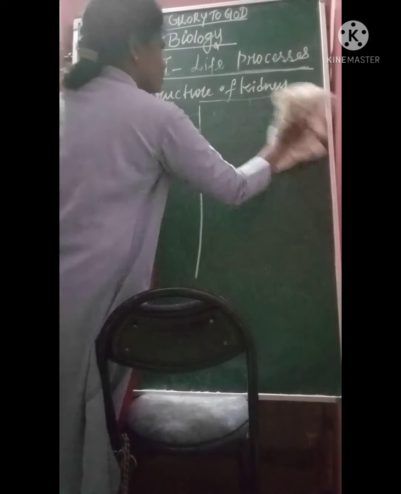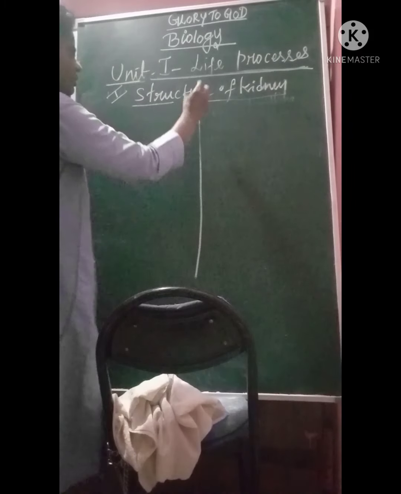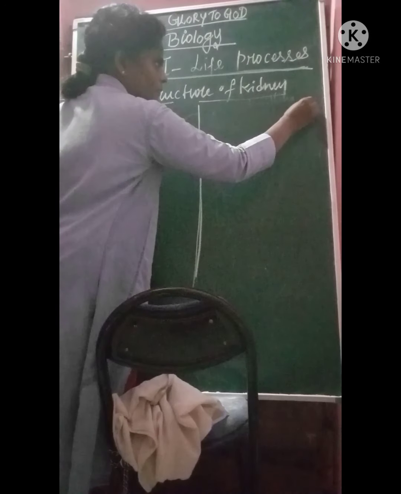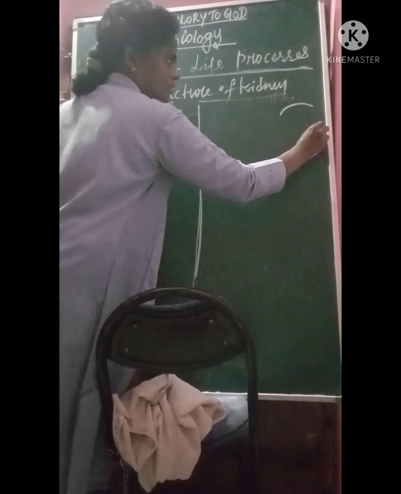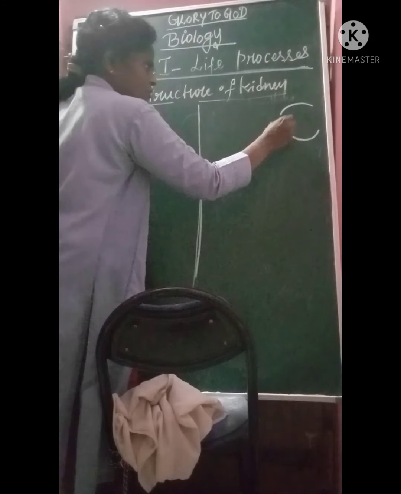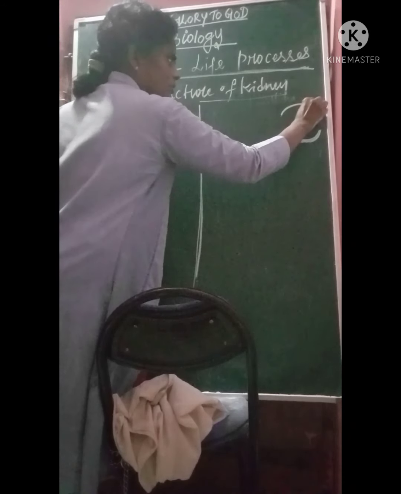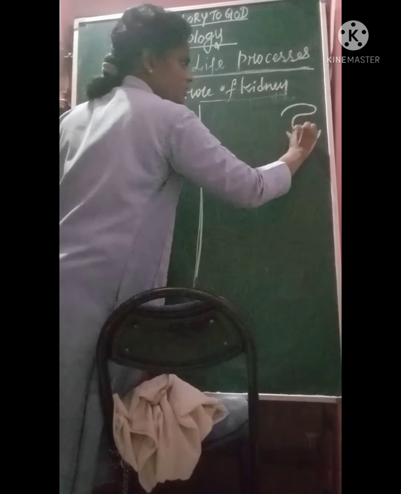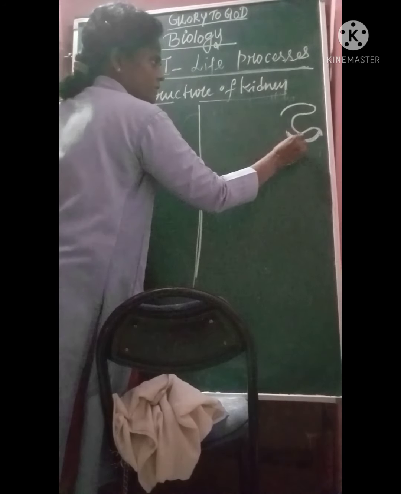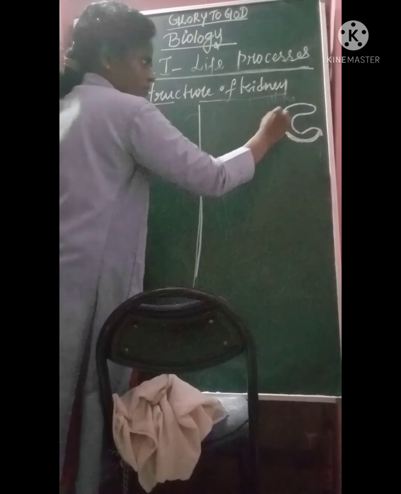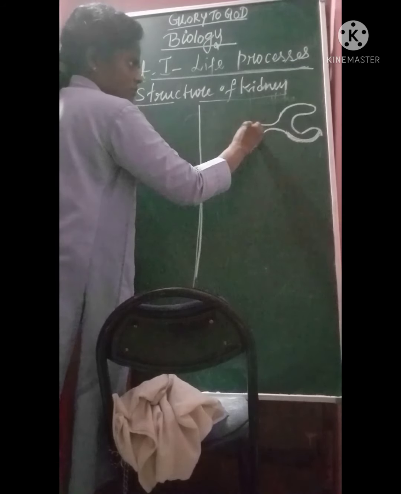So how do the nephrons look? You have to draw the nephron diagram. First you should draw the nephron. This is one nephron. We have a cup-like structure. Children, you have been learning this right from the 8th standard, and in the smaller classes also you could have seen this structure. So this is the nephron.